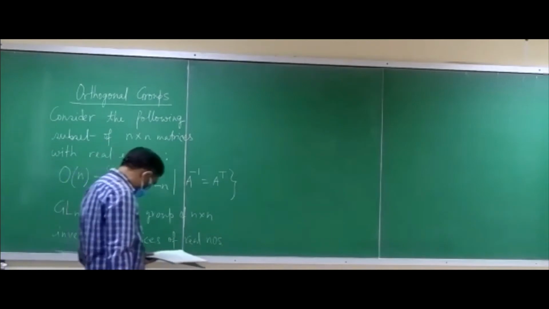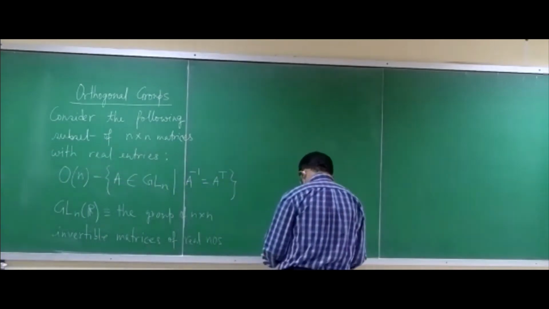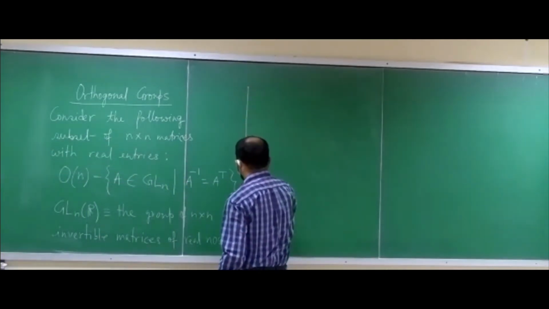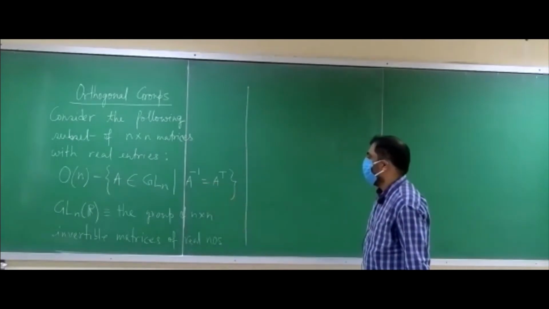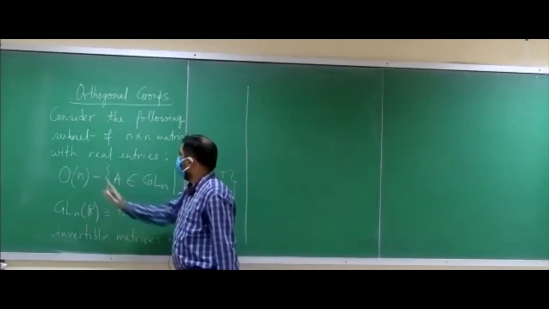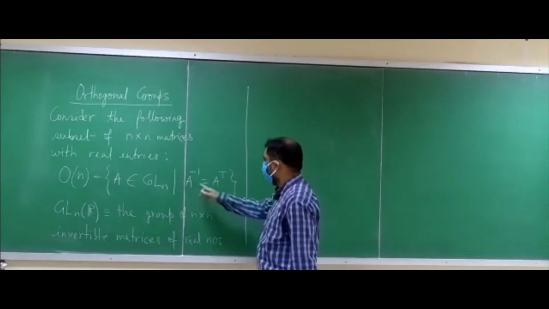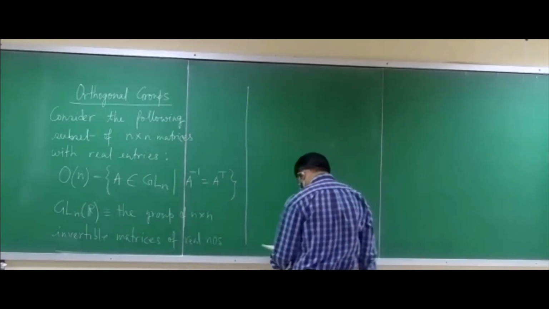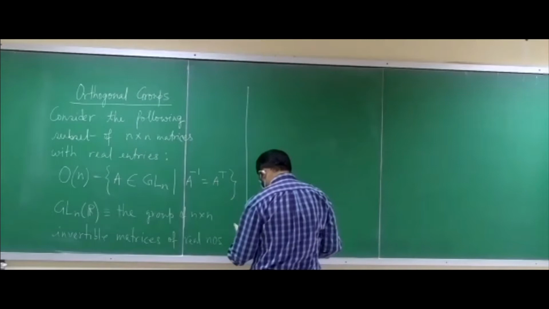So this set that I have defined here, all these n cross n matrices with real entries such that A inverse is A transpose, is called the orthogonal group of n cross n matrices.